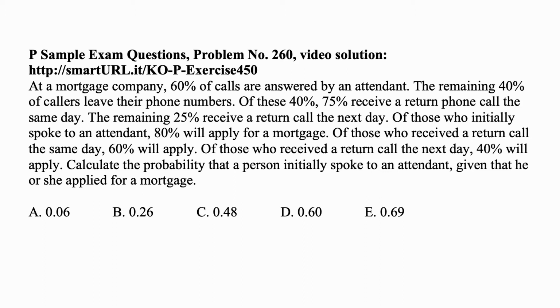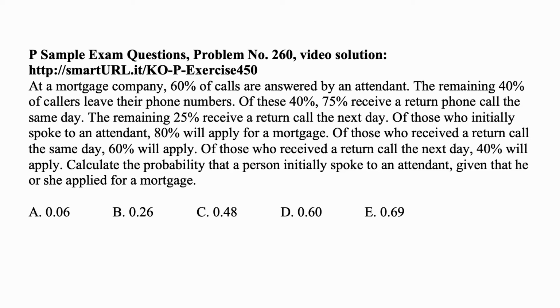Here's a problem for today for exam P on probability. At a mortgage company, 60% of calls are answered by an attendant. The remaining 40% of callers leave their phone numbers. Of these 40%, 75% receive a return phone call the same day. The remaining 25% receive a return call the next day. Of those who initially spoke to an attendant, 80% will apply for a mortgage. Of those who received a return call the same day, 60% will apply. Of those who received a return call the next day, 40% will apply. Calculate the probability that a person initially spoke to an attendant, given that he or she applied for a mortgage.